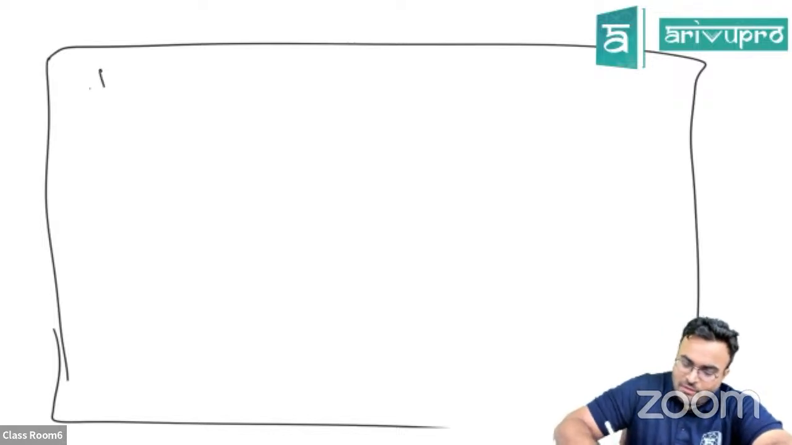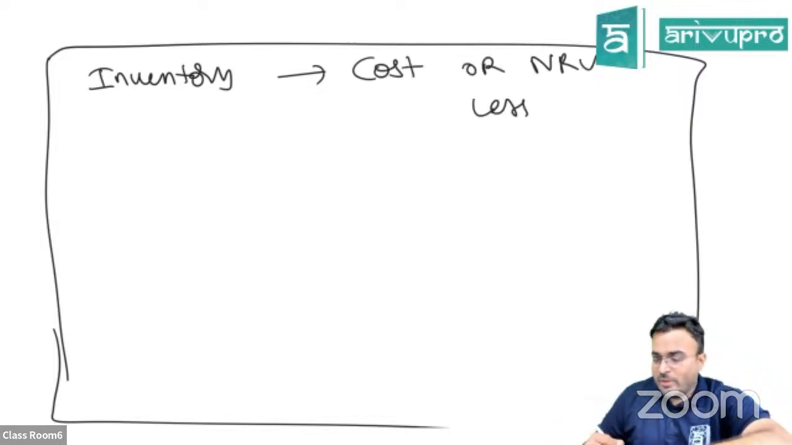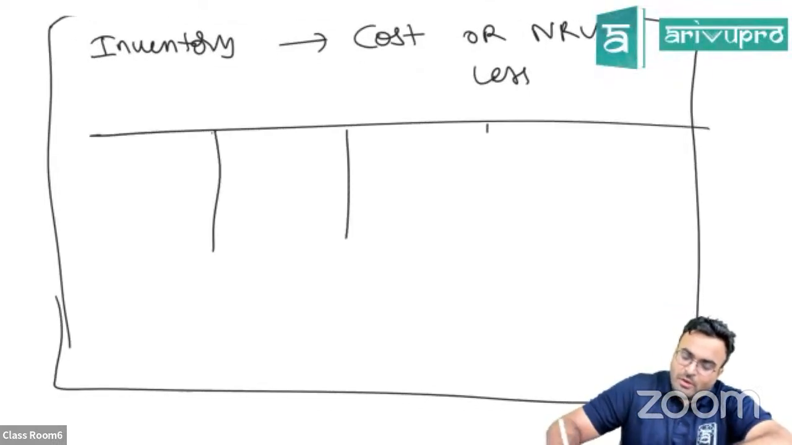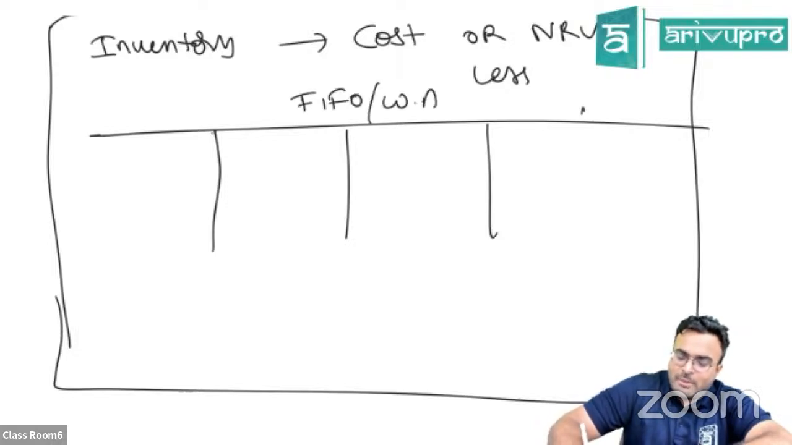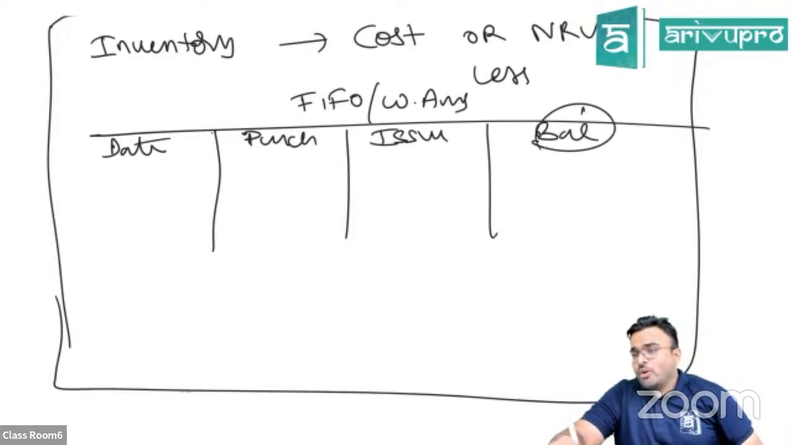Okay, inventory. Just remember, it has to be valued at cost or NRV, whichever is less. There are two types of problems that you can get in inventory. One is to prepare the table, where they will tell you do it under FIFO or do it under weighted average method. Here there will be a date column, whatever purchases are there, issues, and finally balance. The balance will be dependent on what method you're following.